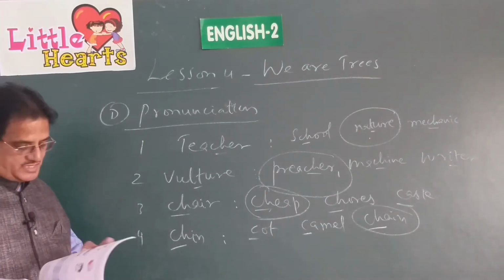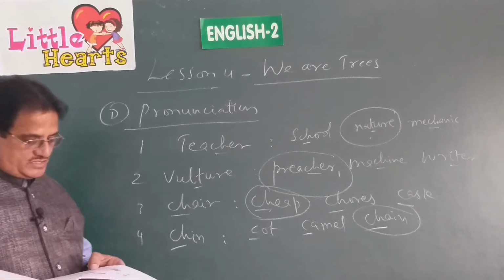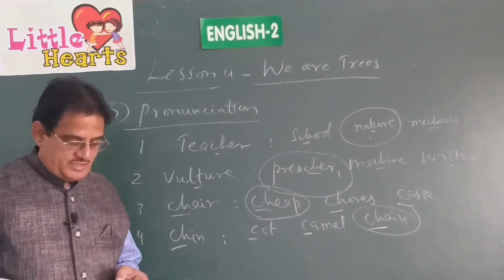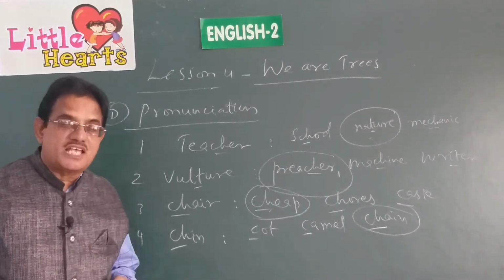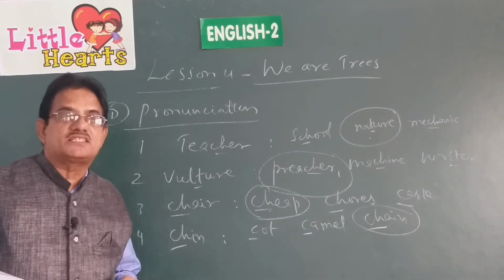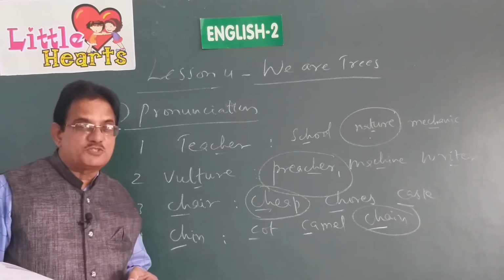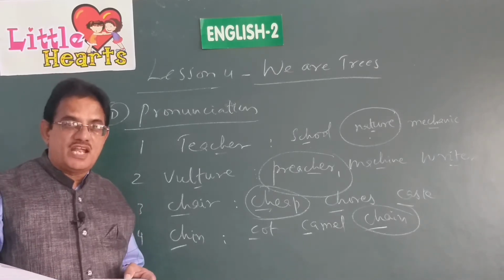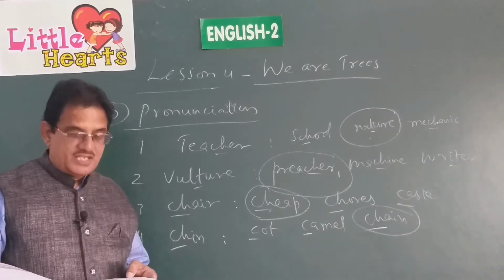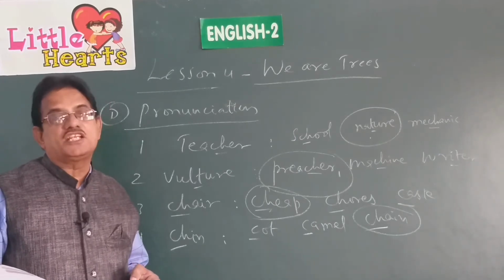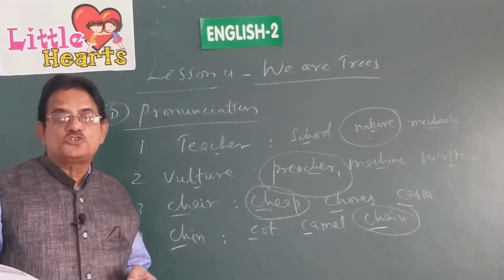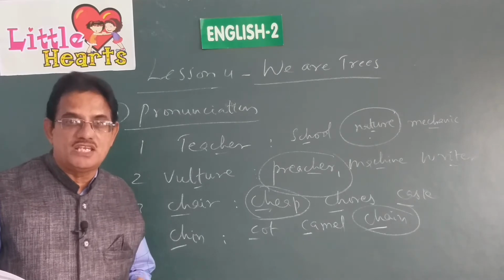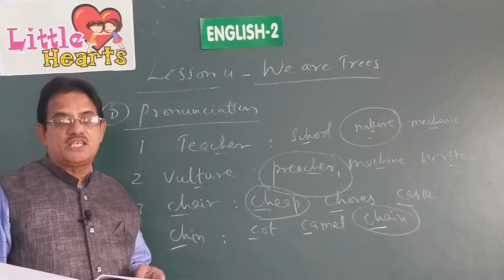In the next exercise, read these words. When life is singular, you cannot write LIFES as plural. You cannot simply add S and make it plural. We have to change the spelling there. Life becomes lives in plural. Instead of F, we write V. In the same way, leaf. When you write the plural of leaf, you should not write F there, you should write V. So, leaf, plural form is leaves.